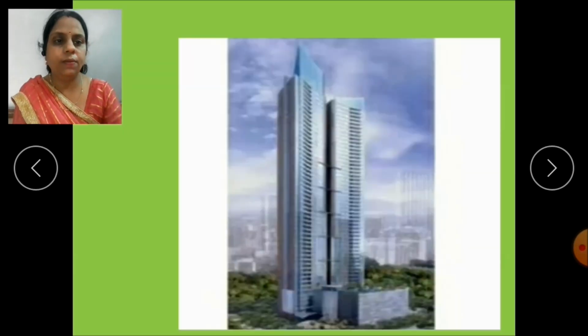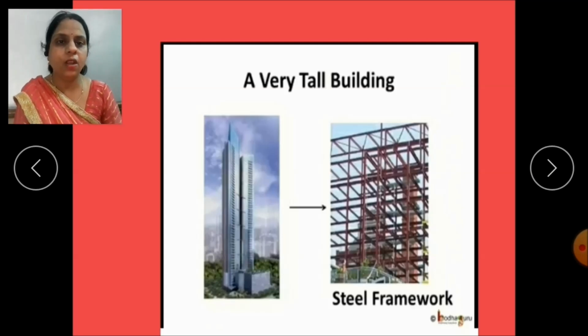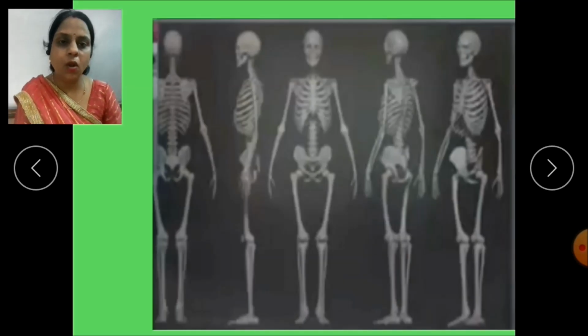See this picture. It is the picture of a tall building. It also has a strong thing inside it. What is that? Yes, it is the steel framework on which this building is built. And this steel framework makes the building strong. In the same way our body also has a strong structure inside which makes our body strong and sturdy. And these hard structures are bones.